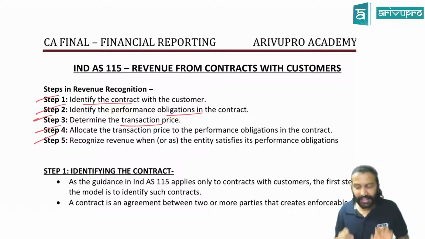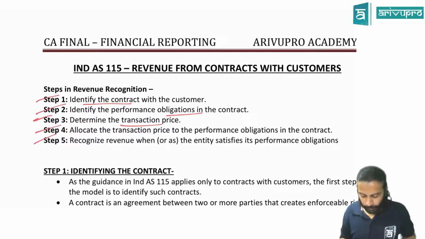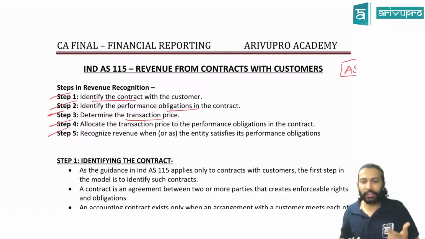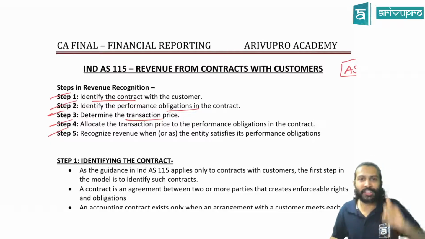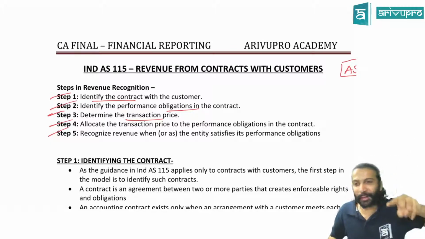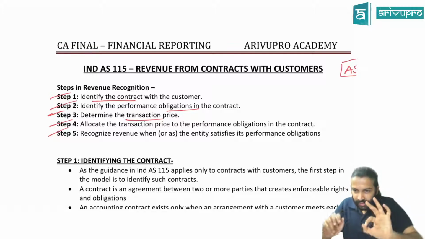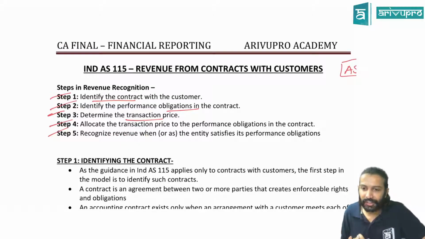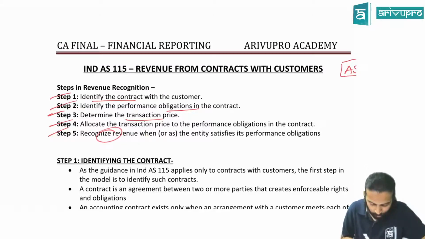One disclaimer before I start this standard. Normally, the moment we hear revenue recognition, we start thinking about the journal entry: if this happens, what is the journal entry? Here, the journal entry is in the last step. Recognizing the revenue means you're passing the journal entry. But before step 5, there are 4 other steps.